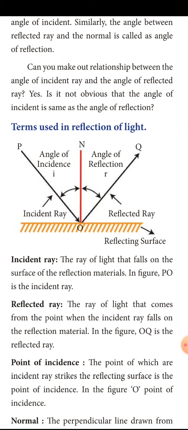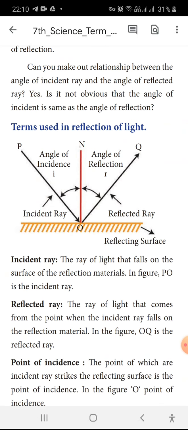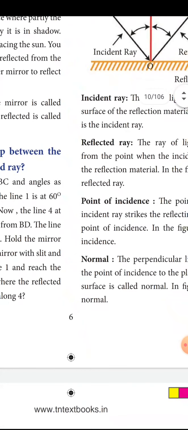I think you are able to see the diagram which I am recording. See, the orange color line is the reflecting surface, OP is the incident ray, OQ is the reflected ray, and N is the normal drawn to your plane surface. So the point where they meet is the same. They are meeting at the same point in the same plane, and the angle PON and NOQ will be the same. These are the laws of reflection.